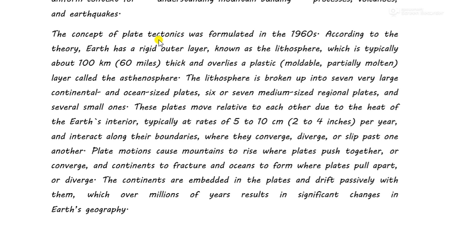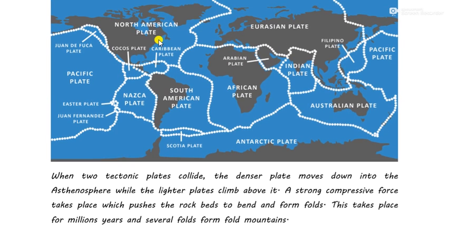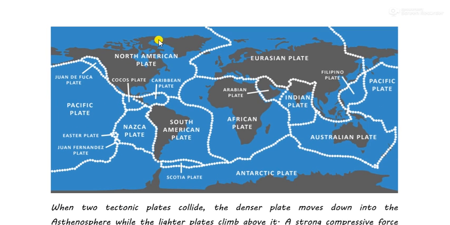Let us look at how the scholars or geologists have divided the earth into plates. So it says about six or seven continental and oceanic plates. You can see this is a very big continental oceanic plate. This is a continental plate. This is also a continental plate. Means more or less they are mixed continental and oceanic plates.